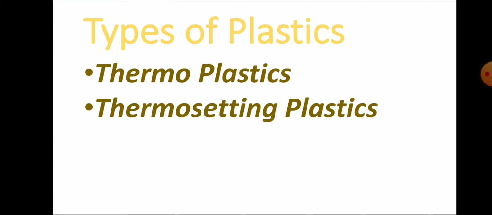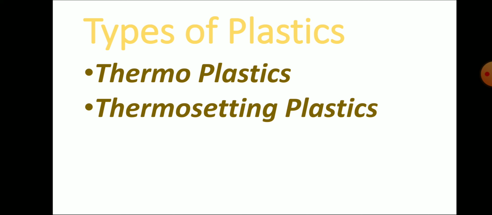Articles of melamine we may prepare. Melamine is a thermosetting plastic. Even if you keep hot food in the plates, though they are plastic, they will not change their shape. They withstand high temperature.